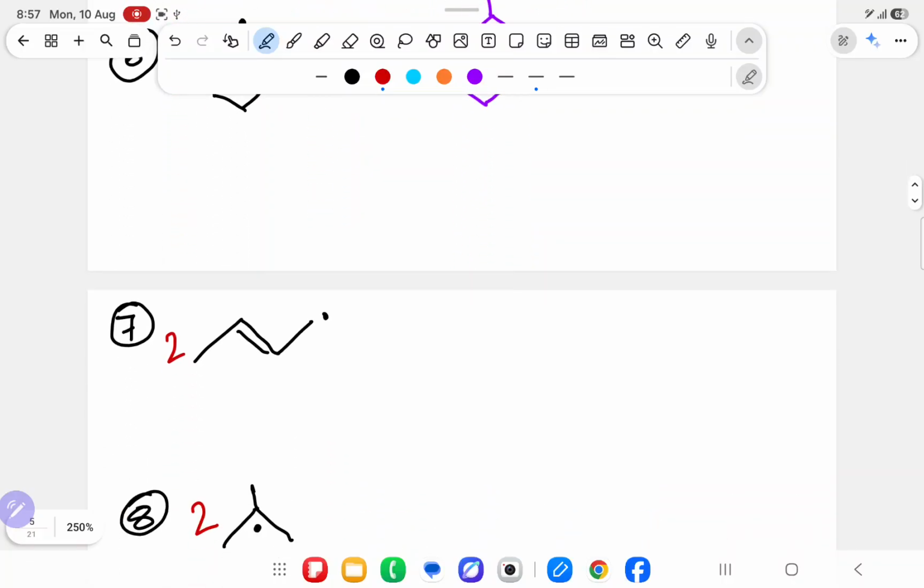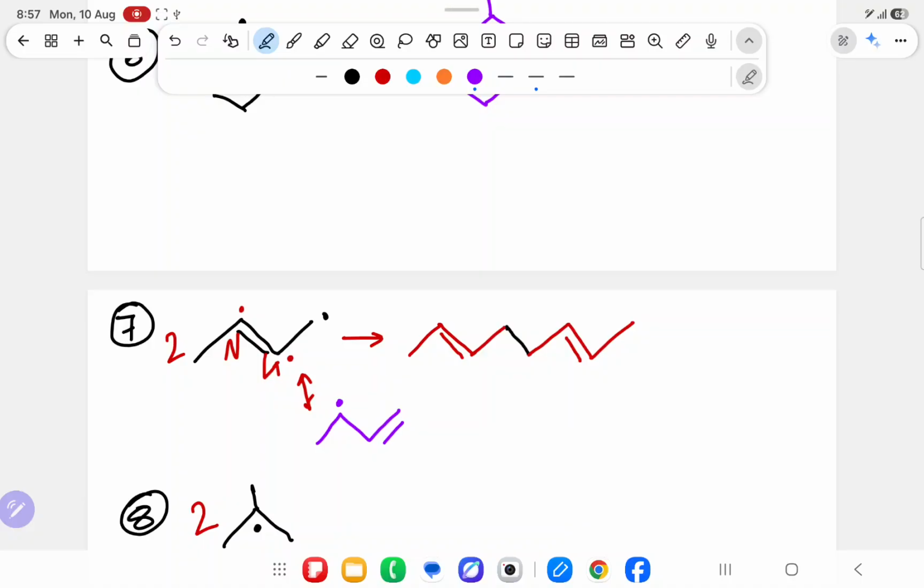But if you see there, what is the thing? First you will say, sir, it is 1 degree. Okay sir, 1 degree will do combination, 2 degree will do combination. So first I will do the combination reaction. Here double bond, here. After that I will make one extra bond to combine both, and then again 1, 2, 3, and here double bond. This is combination. But someone will say, no sir, I want to do resonance over here, over here. This will become a dot, this will become a dot, and because of making the dot, it will become another compound. How sir? Here double bond coming, now the dot shifted here.